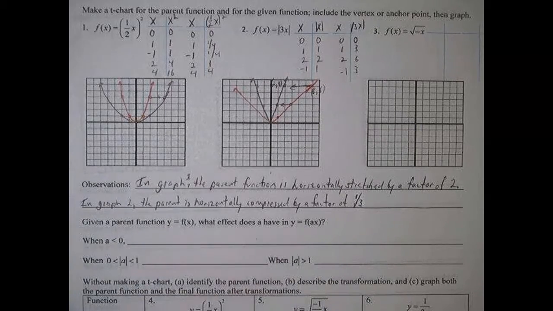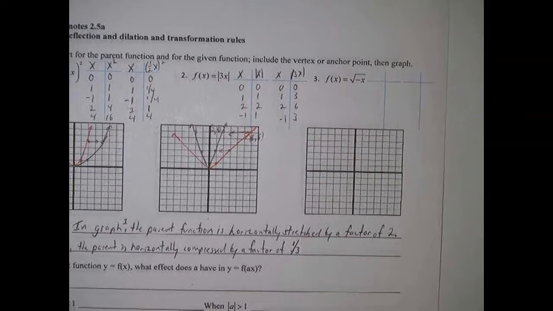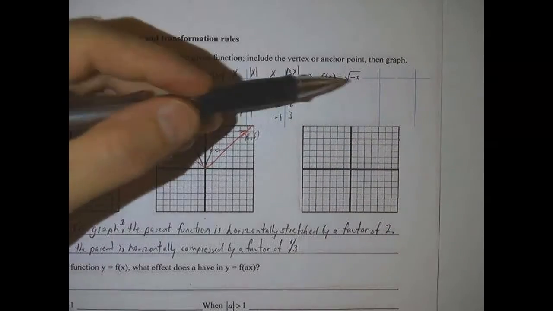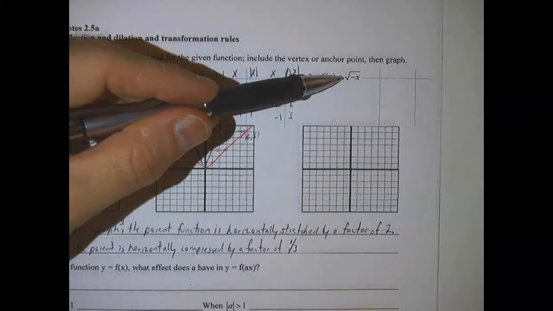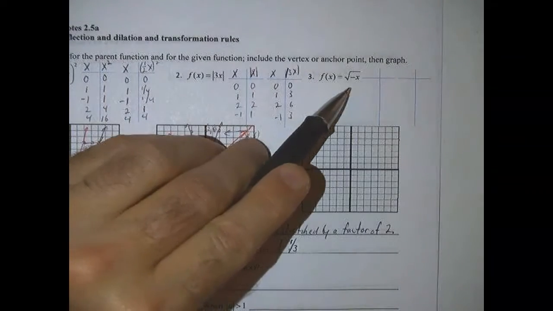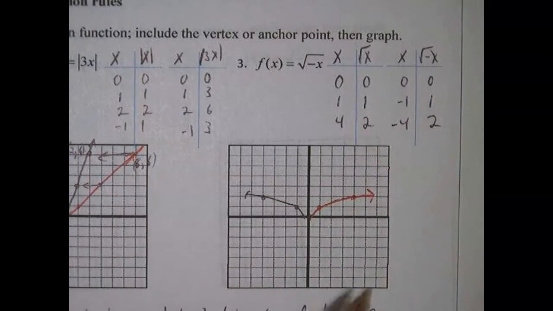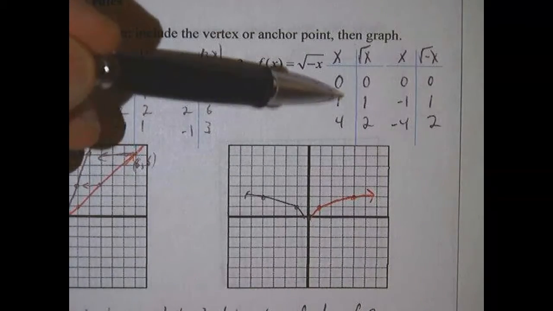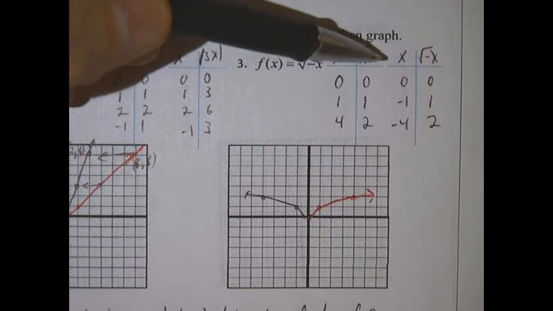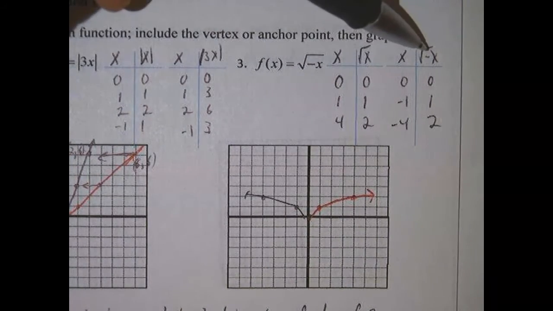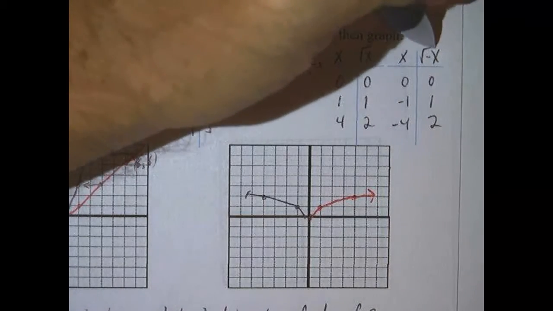Okay, now let's look at graph 3, and I'm going to pause the video, and I want you to graph the parent function, which is the square root of x, and then the square root of negative x, what we have here. Okay, so there's the parent function in red, and those are the points for the parent function. Now, for this function, we can't use the same inputs. I can't input a positive 1 for x, because then I have a negative square root. So the only things I can input, in fact the domain of this function,